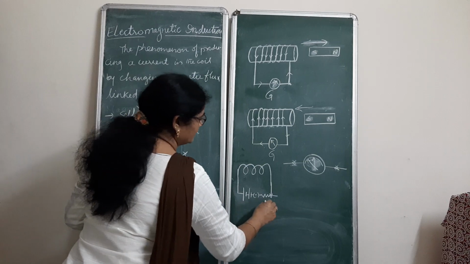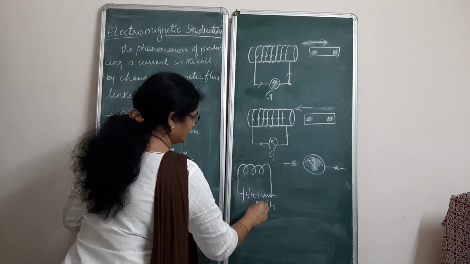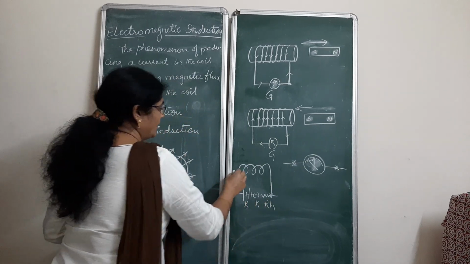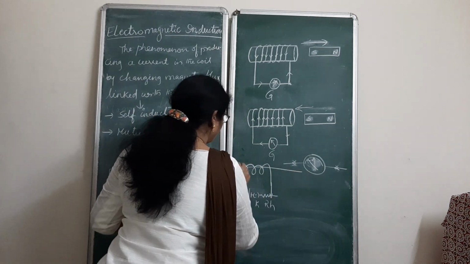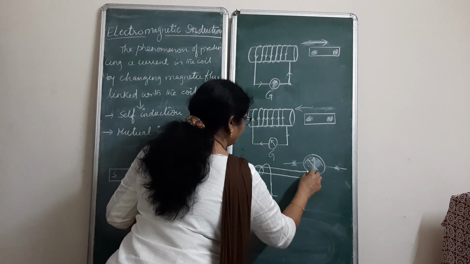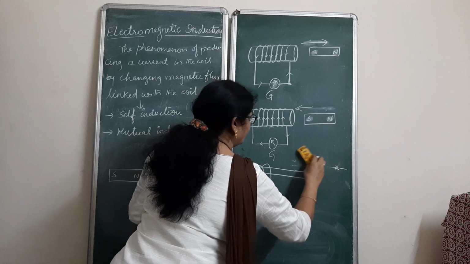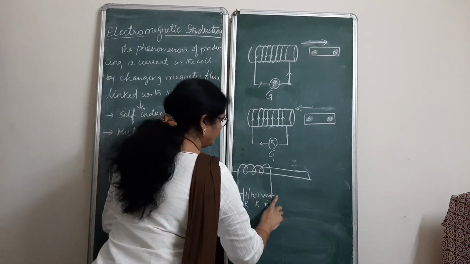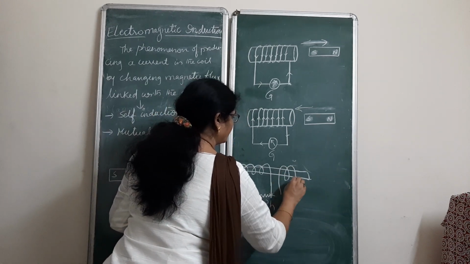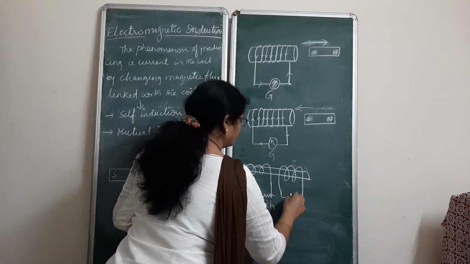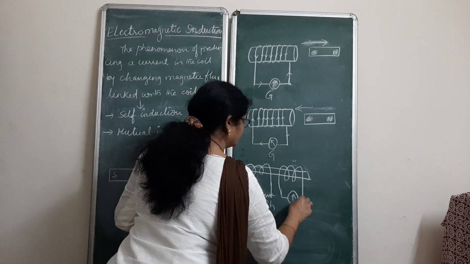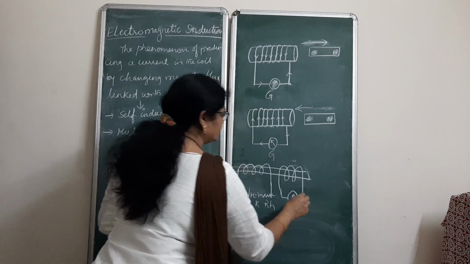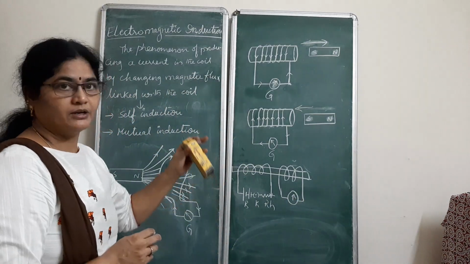You can connect a rheostat, plug key and battery in the circuit, and we have a common platform where I will connect one more coil, which is connected to the galvanometer to check whether any current is induced in the secondary coil or not.